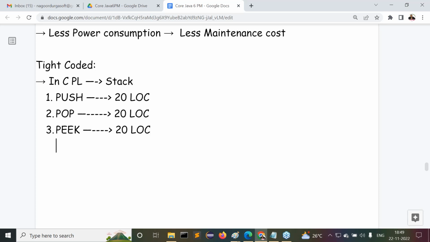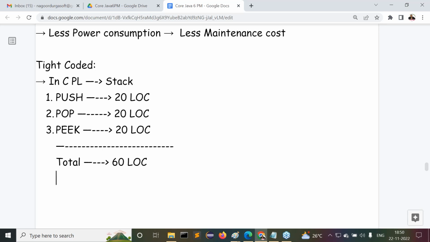Guys, all of you observe carefully. Overall, how many lines of code are we going to write to perform the stack operations? In total, on average, 60 lines of code we are going to consume to perform stack operations. That's clear to all of you?